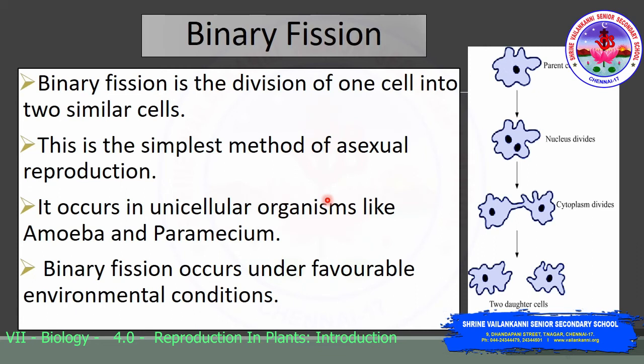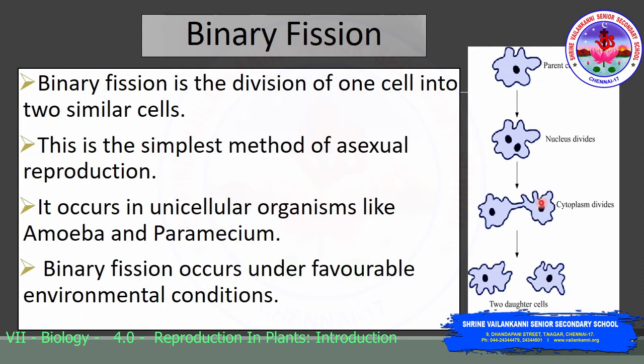The next type of asexual reproduction is binary fission. The binary fission is the division of one cell into two similar cells. This is the simplest method of asexual reproduction. It occurs in unicellular organisms like amoeba and paramecium. Binary fission occurs under favorable environmental conditions.